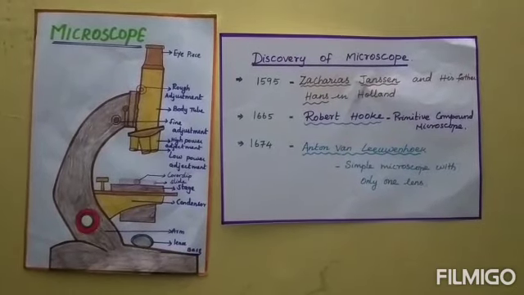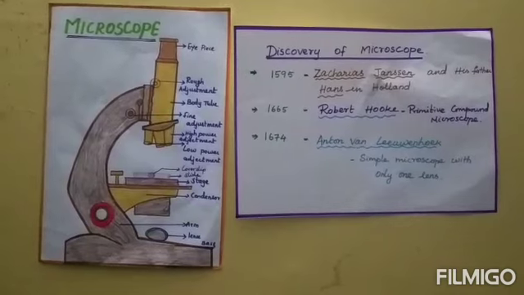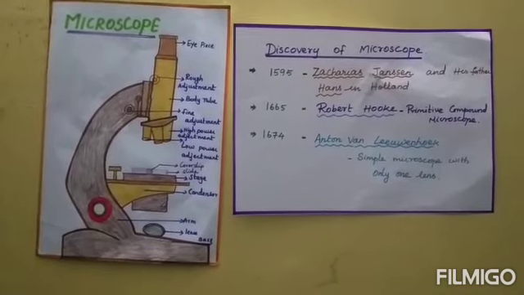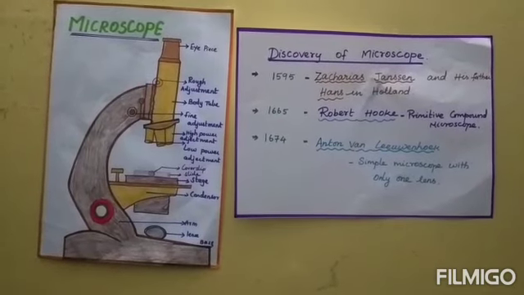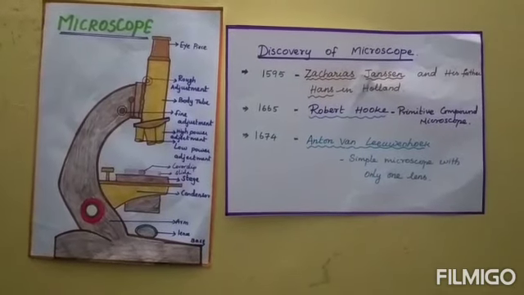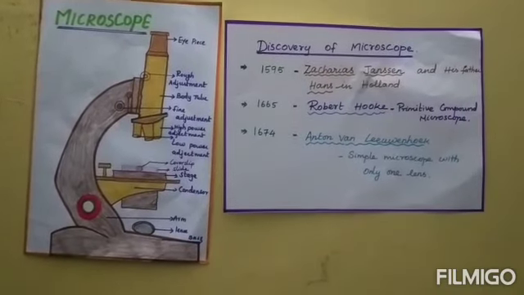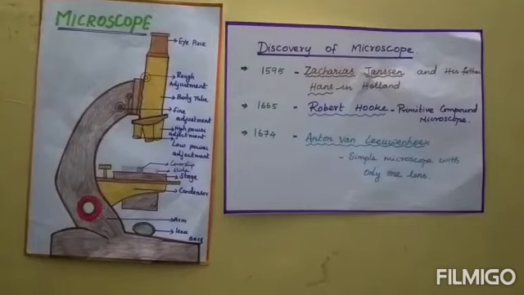Robert Hooke, in 1665, developed a primitive compound microscope. In 1674, Anton van Leeuwenhoek built a simple microscope with only one lens and examined blood, yeast cells, insects, etc.